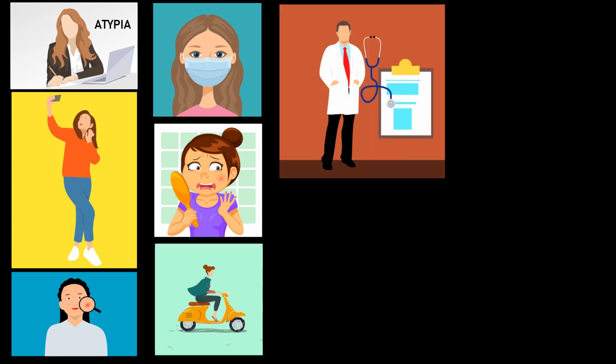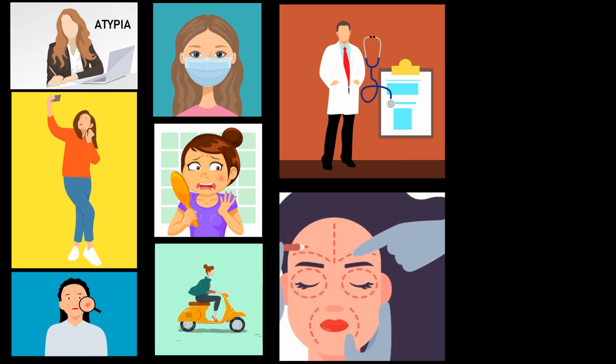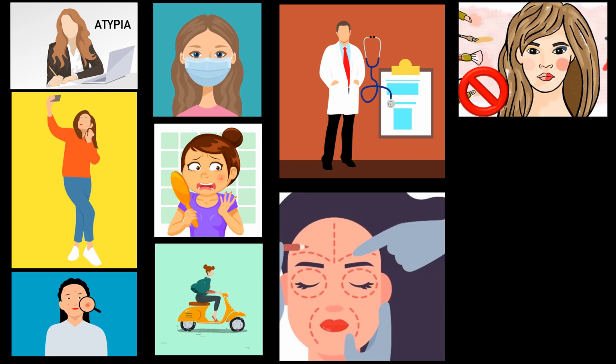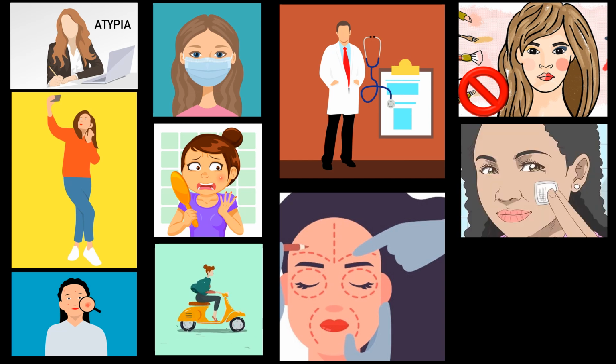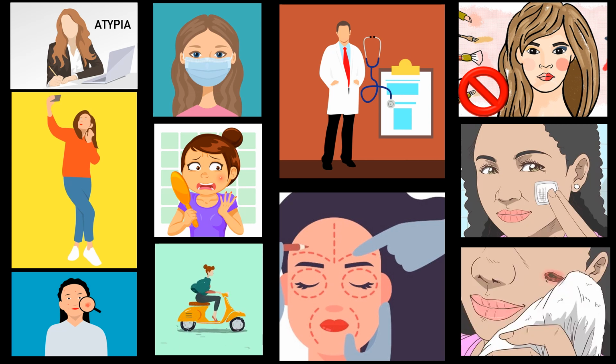She was thinking about the lesion day and night, so she decided to go and meet a doctor. She took her scooter and went to a hospital. She met the doctor. The doctor examined Miss Etipia and he told that the lesion will not heal with any medical treatment. She needs a surgical procedure called split skin grafting. The doctor also told that she should not use any makeup, no makeup. She was very fortunate enough. The lesion healed very rapidly except for a small scab that was left out. This is the entire story.